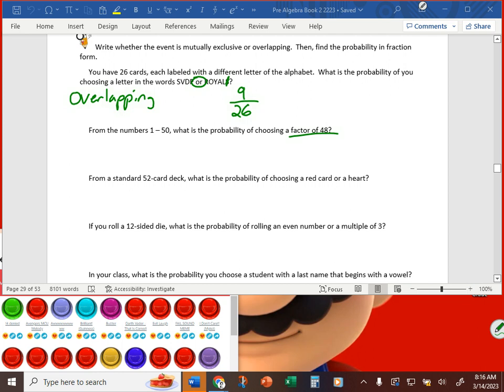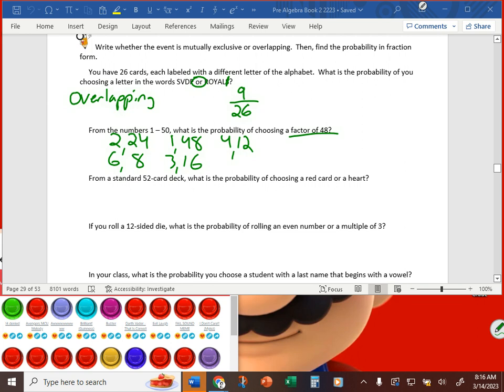2 is a factor of 48. What does 2 pair up with? 24. Okay. What's another factor pair? 6 times 8. There's a factor pair. What else? 1 and 48. That's a factor pair. There are 2 others. 16 and 3. And lastly? 12 and 4. No repeats here, right? We've listed all the factors of 48.